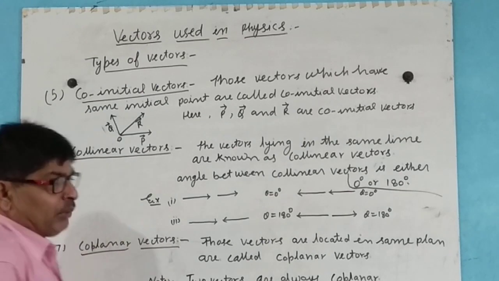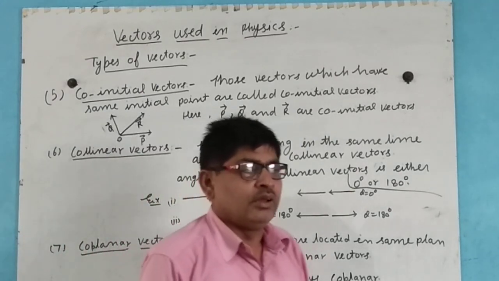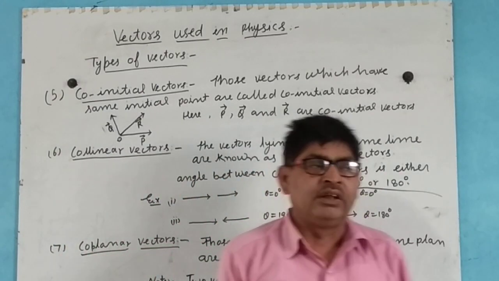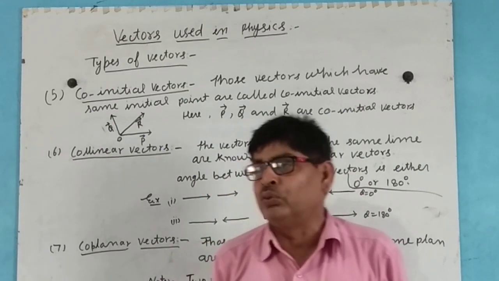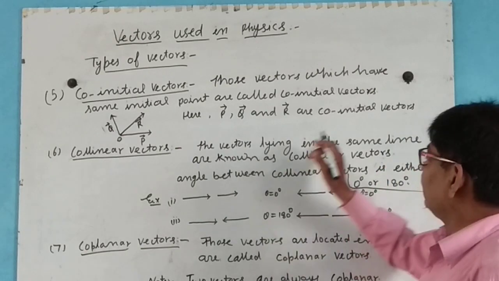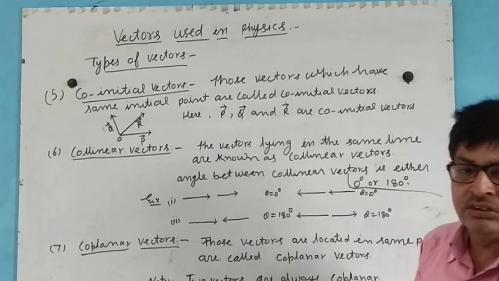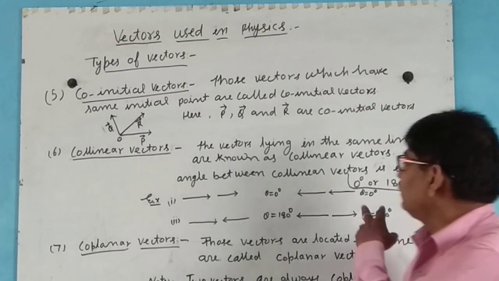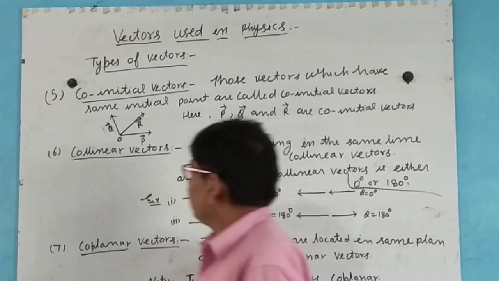Next, collinear vectors. कोलिनियर यानी एक ही रेखा में हो. Those vectors lying in the same line are known as collinear vectors.